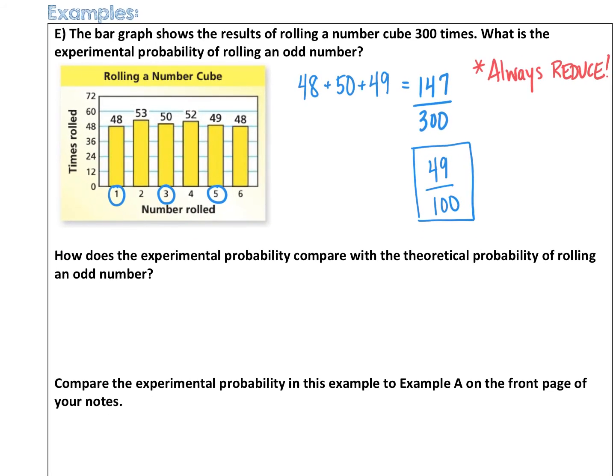How does the experimental probability compare with the theoretical probability of rolling an odd number? Well, theoretically, there are 3 odd numbers out of 6 total. So there's 1/2 there, which is 50%. Our experimental probability was 49 out of 100, which is 49%. So they're very close here. Our experimental probability is just 1% less.